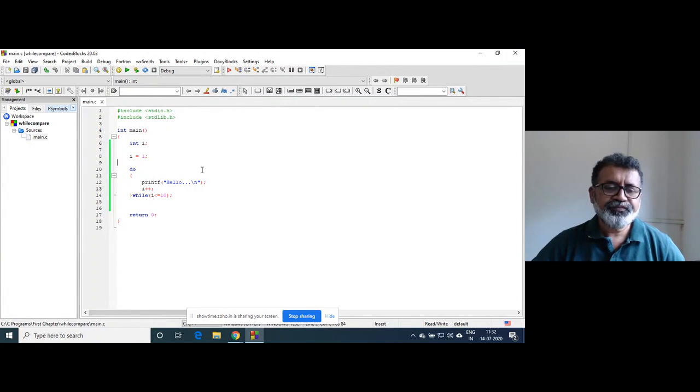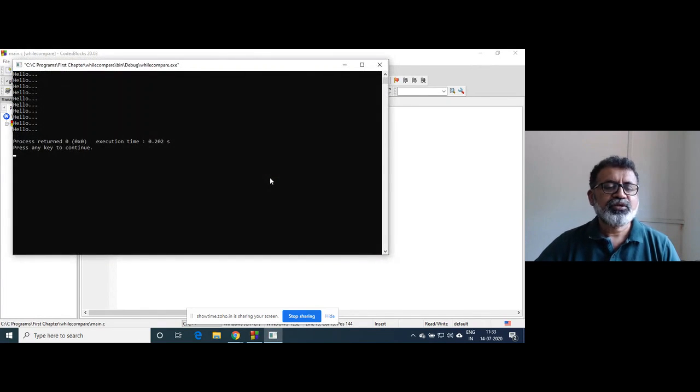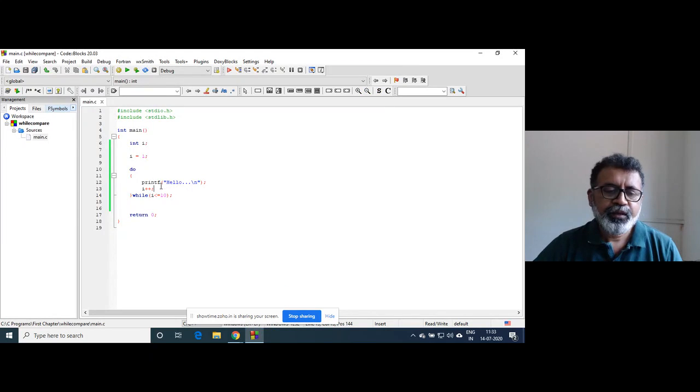Again the same loop here. This loop will be executed 10 times. I have written I less than or equal to 10 as the condition part. So if I run this code, this will be executed 10 times, right?